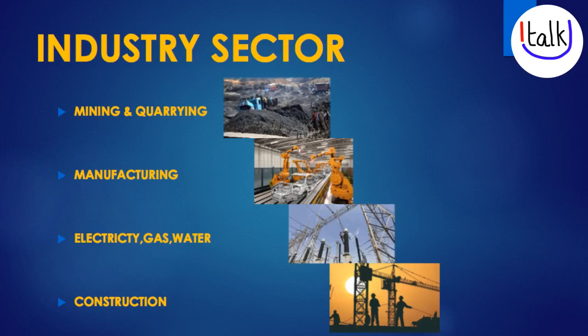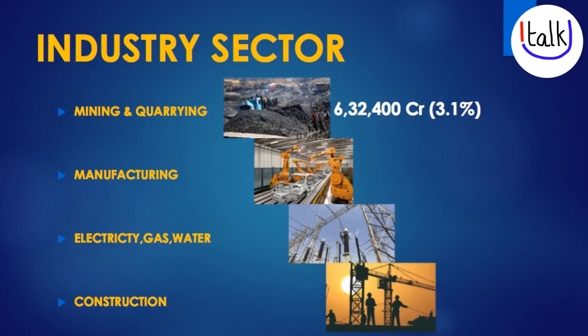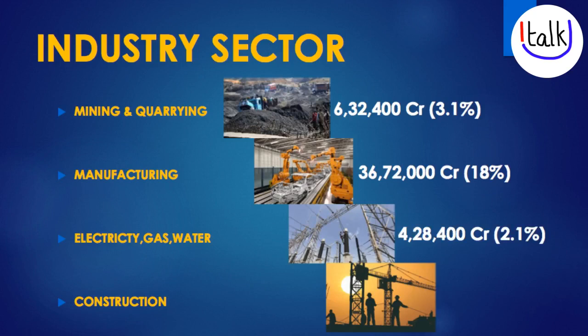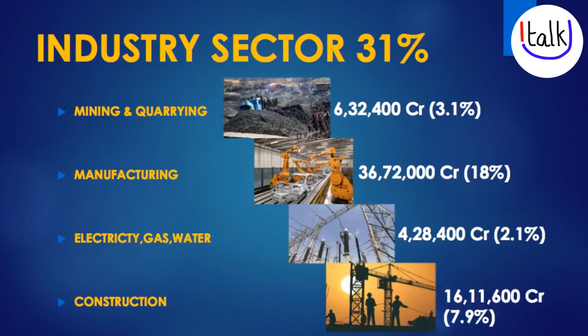Next, let's check out industry sector that contributes 31% to the total GDP. There are four categories: mining and quarrying, manufacturing, electricity, gas, water, and finally construction. Mining and quarrying counts to 6 lakh 32,400 crores. Manufacturing 36 lakhs 72,000 crore rupees, that is 18% of the total GDP. Next is electricity, gas and water, that counts to 4 lakh 28,400 crores, and finally construction, that counts to 16 lakh 11,600 crores of rupees.